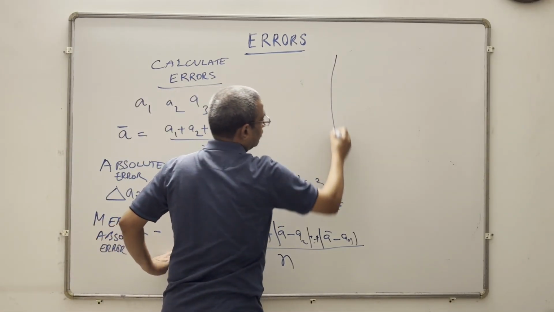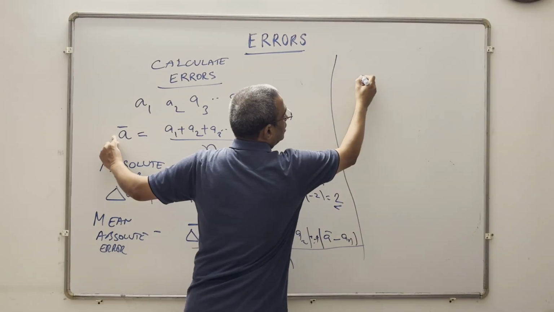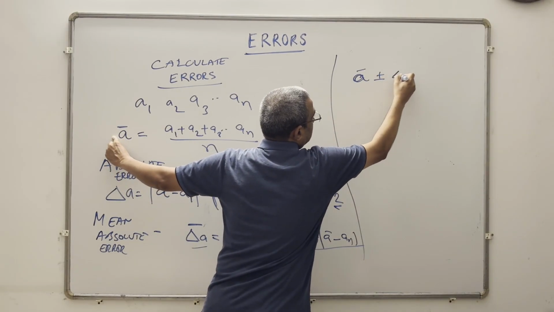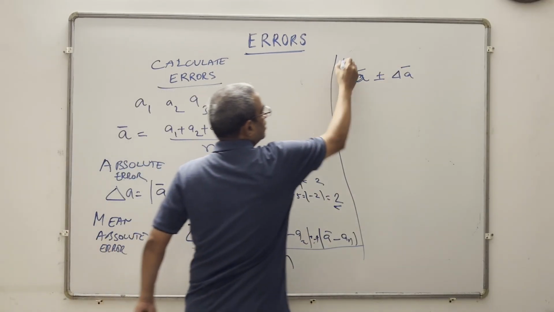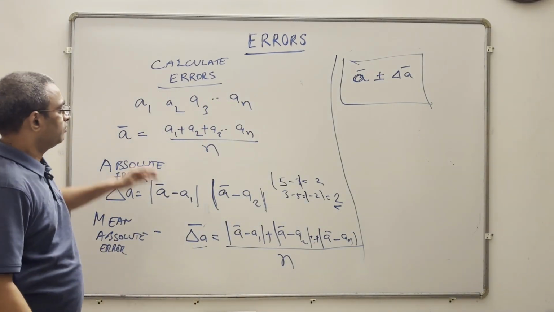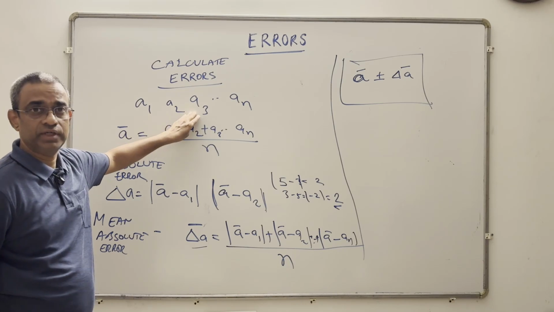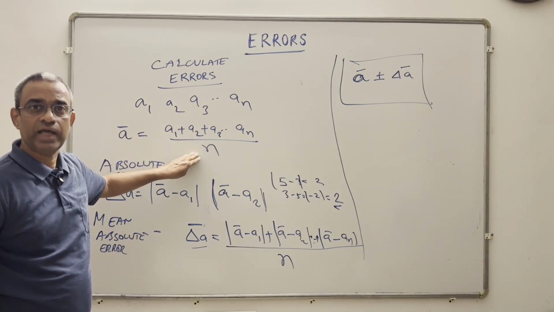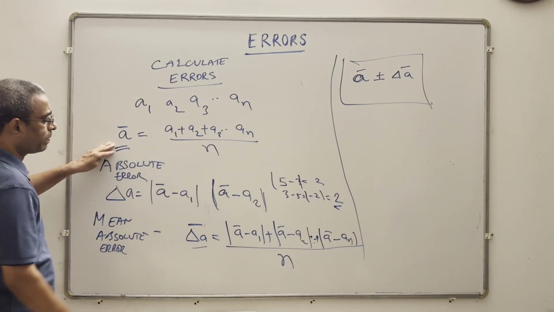So finally, what do we say? What is the reading we got? We say final value is A mean plus or minus delta A mean. So this is our final result. So what do we do? We take a lot of measurements. Let us say we have taken n measurements, and then we find out the average of those measurements, and that's the A mean.